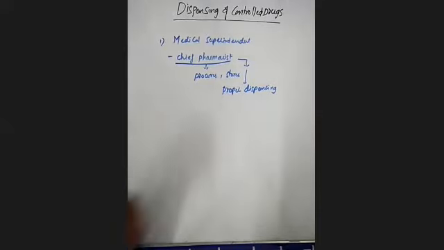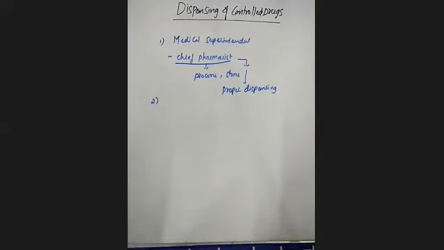So this is the first point to remember regarding dispensing. The medical superintendent is overall responsible for handling these controlled drugs. And later you have the chief pharmacist, who procures and stores these drugs and is responsible for proper dispensing of drugs within the hospital.